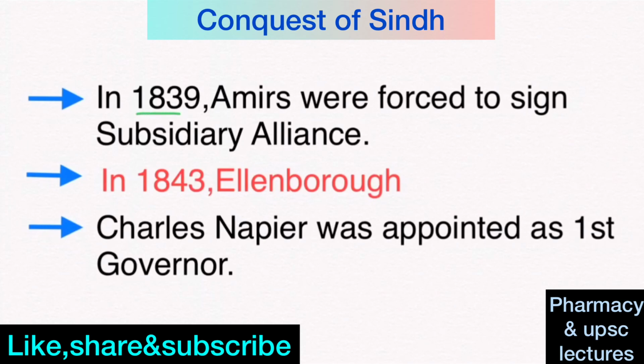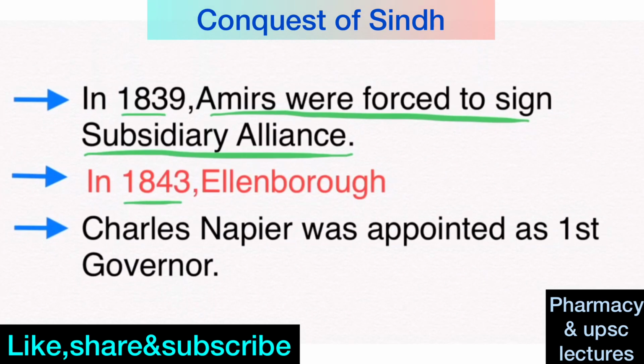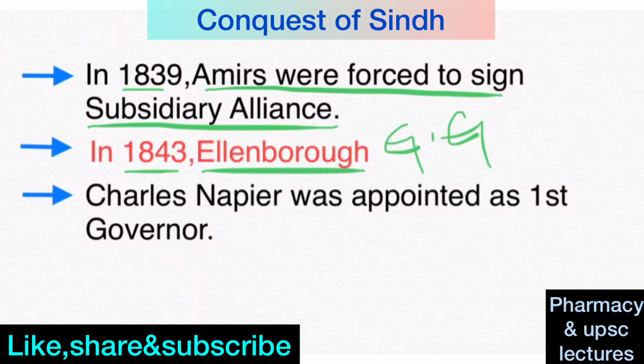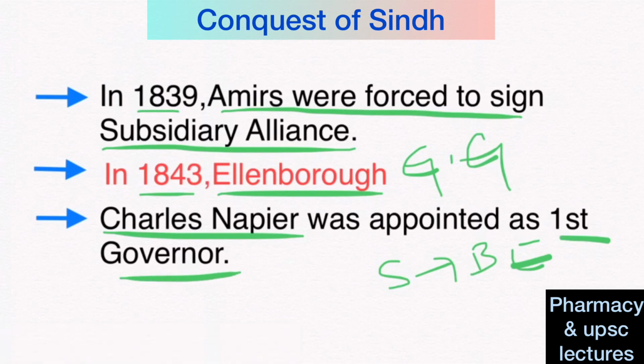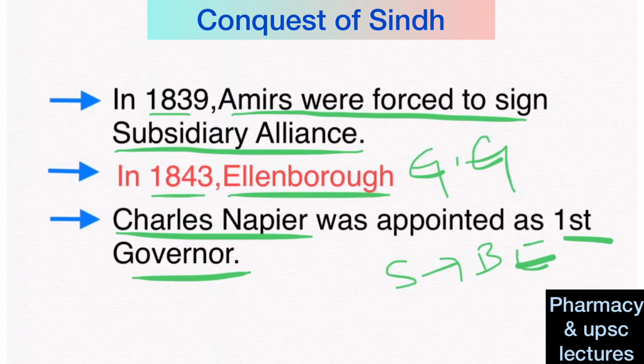In 1839, the Amirs were forced to sign the subsidiary alliance. Then in 1843, Ellenborough became the Governor General. During his rule, Sindh was merged with the British Empire. Then after Sindh was merged into the British Empire, Charles Napier was appointed as the first governor of that province, right? So this is the conquest of Sindh.